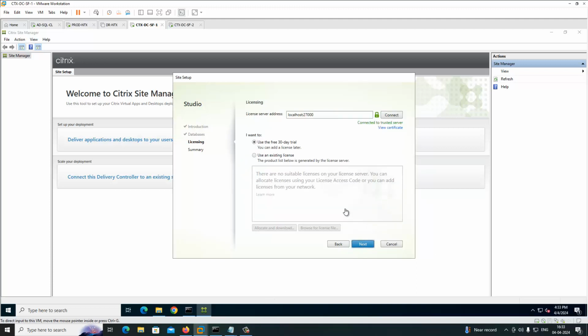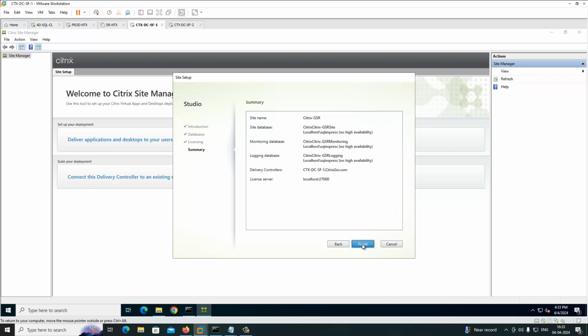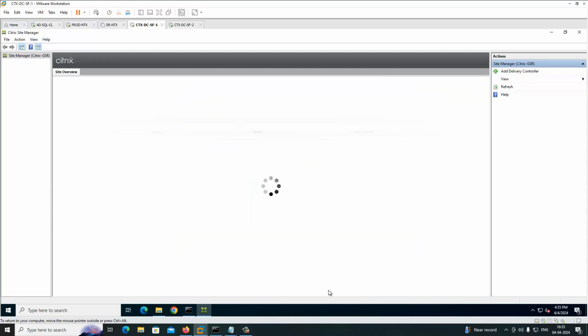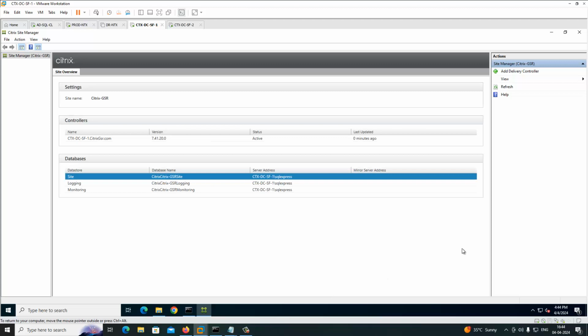I don't have any license, so I'm going with the 30 day free trial license. Click finish. Now the site has been configured on the primary server.